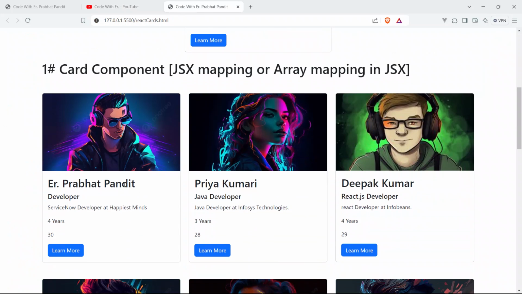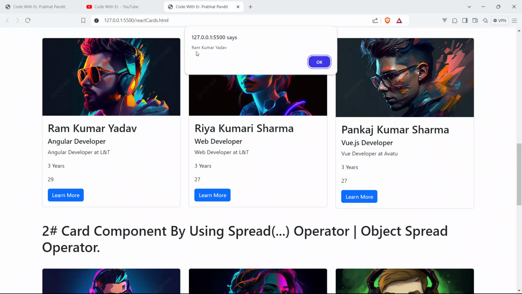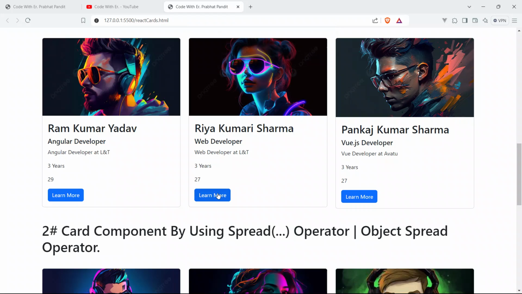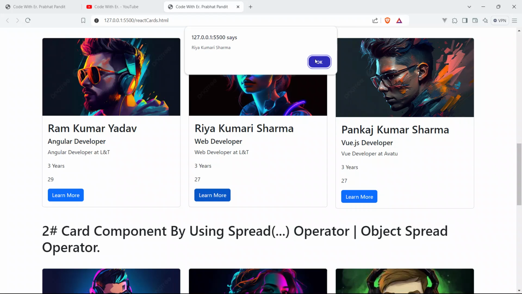Yeah, so now it's working. Okay, it's doing great. See, it's showing Deepak Kumar, Ram Kumar Yadav, see, Riya Kumari Sharma, Pankaj Kumar Yadav.